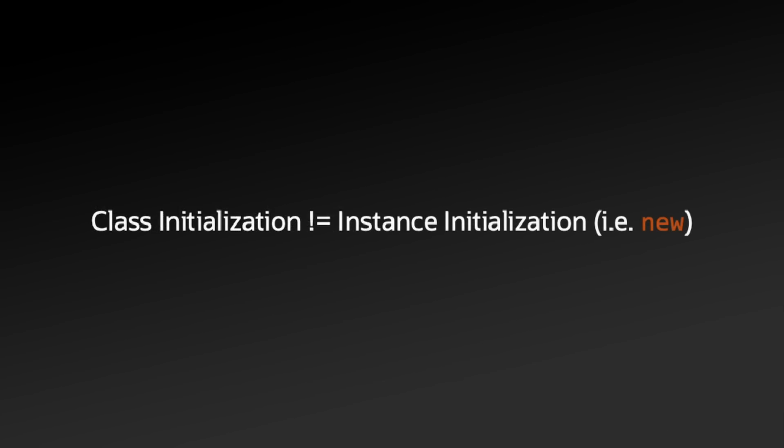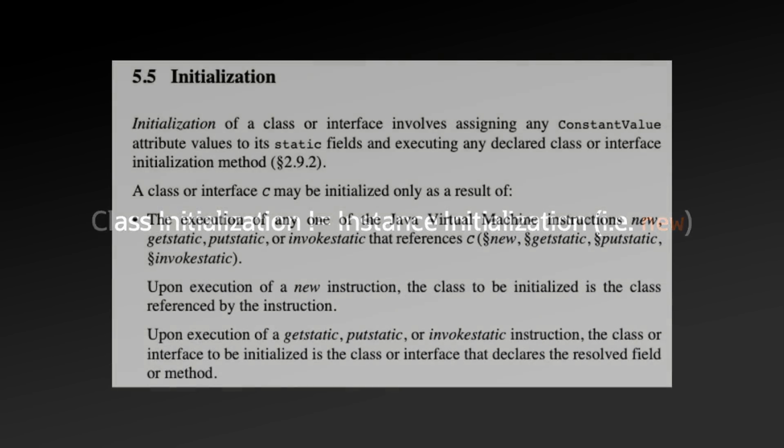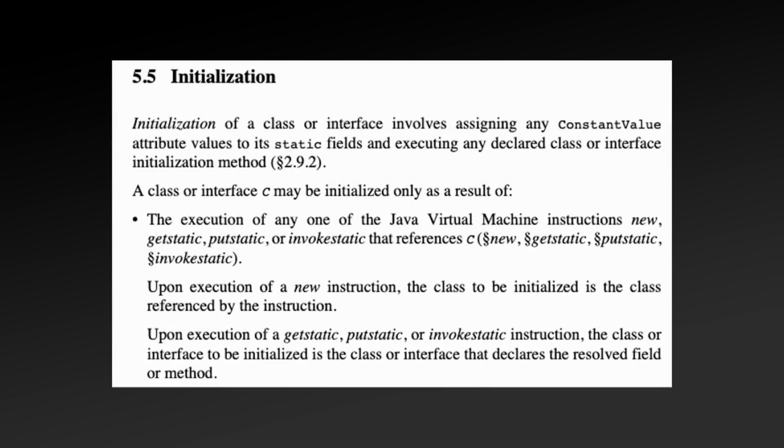So the first and very important note, class initialization is not the same thing as instance initialization, i.e. when you call a constructor on a class. Class initialization, covered under section 5.5, involves the process of assigning non-final static fields and executing static initializer blocks. Class initialization is started when the JVM invokes any of new, getStatic, putStatic, or invokeStatic instructions on a class.